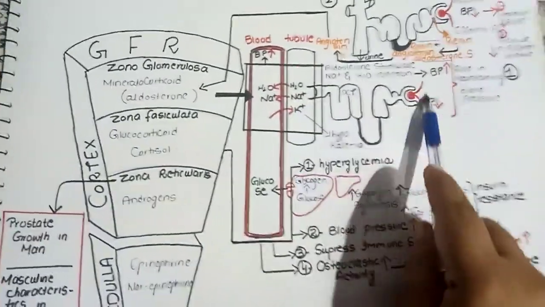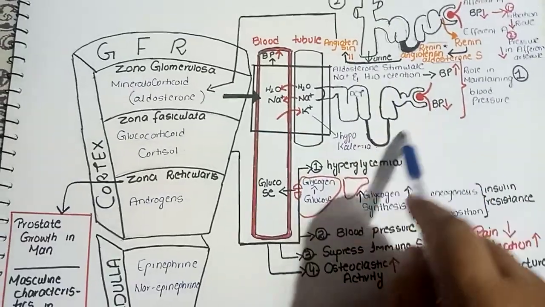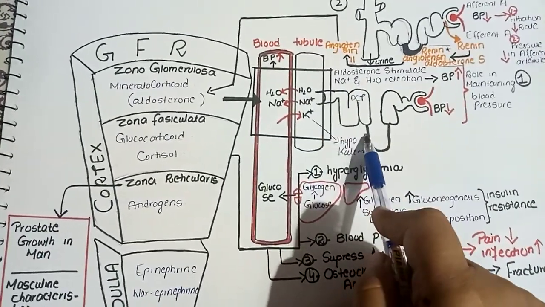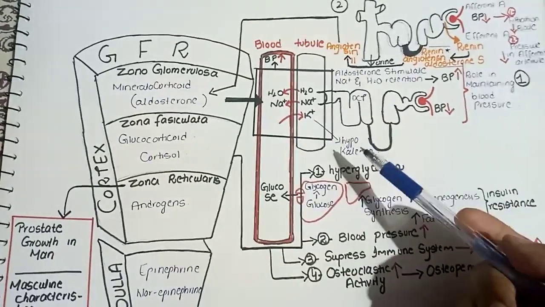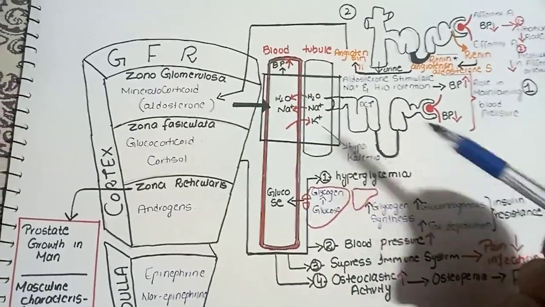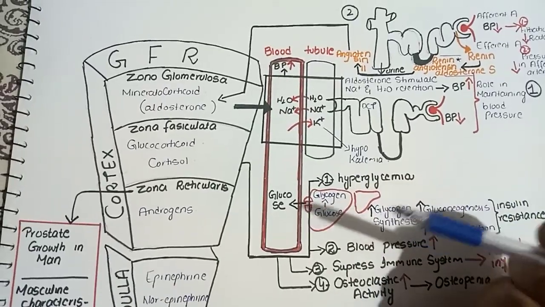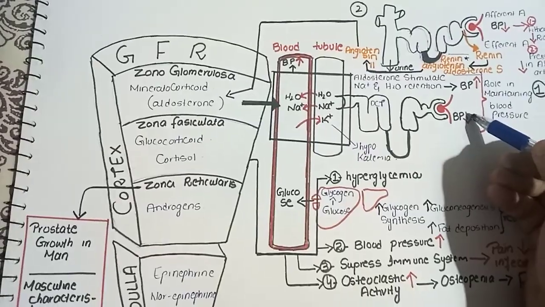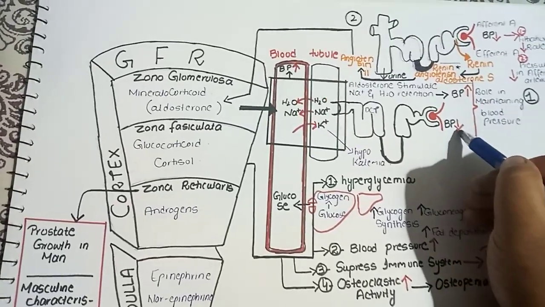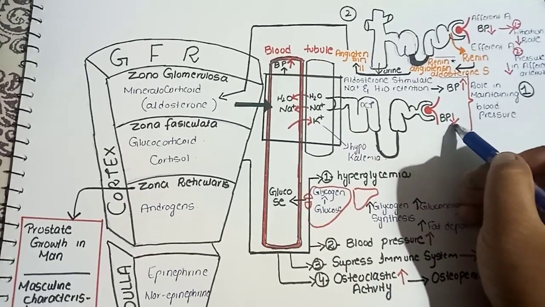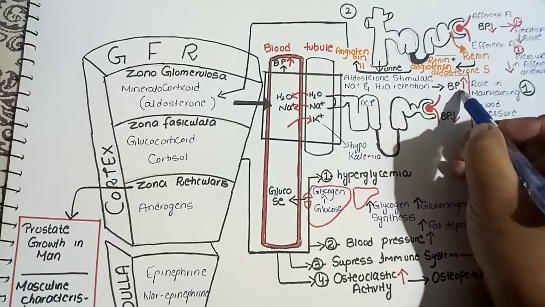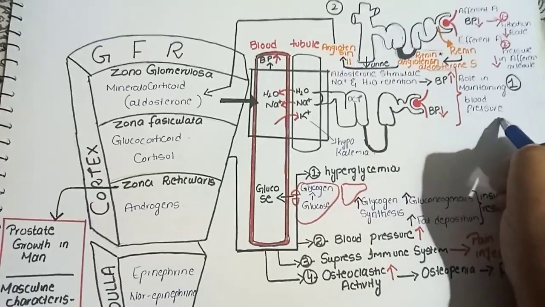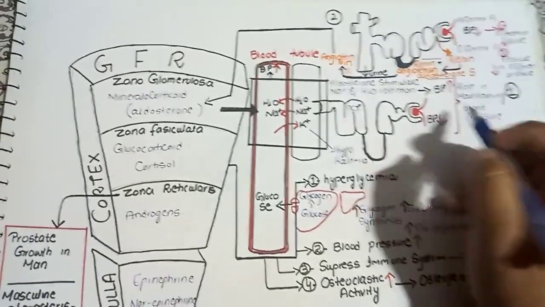Here is the functional unit of the kidney, which is the nephron, and the function of the nephron is the filtration of the blood and the water within our body. When there is decreased blood pressure, the role of aldosterone is basically to increase the blood pressure, maintaining the blood pressure of our body. The question is how this will happen.